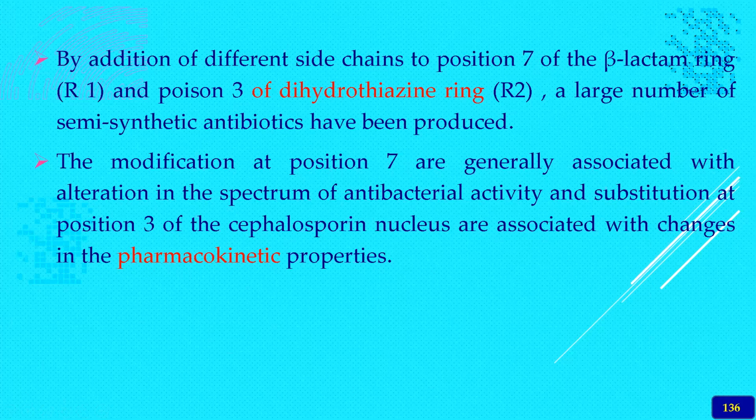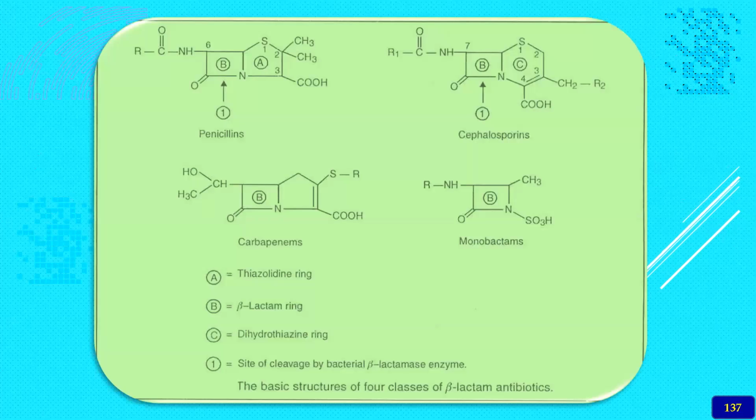Because of this, altering the side chain yielded many semi-synthetic cephalosporin antibiotics. The modification at position 7, as we'll see in the next structure, is generally associated with alteration in the spectrum of antibacterial activity, and substitutions at position number 3 of the cephalosporin nucleus are associated with changes of the pharmacokinetic property.